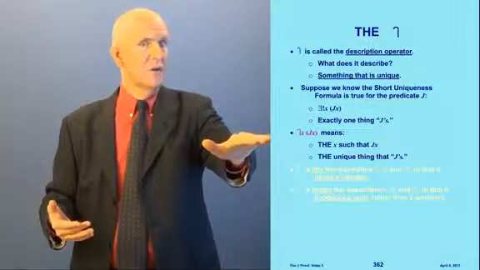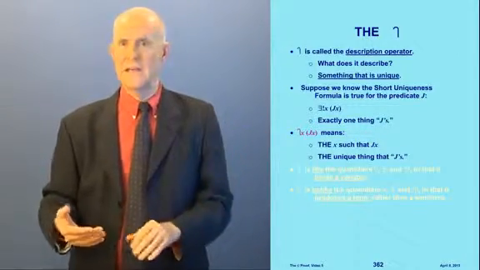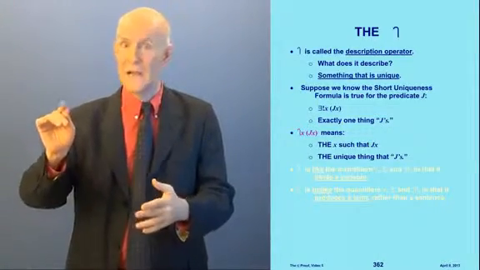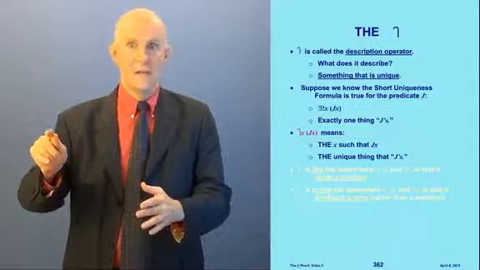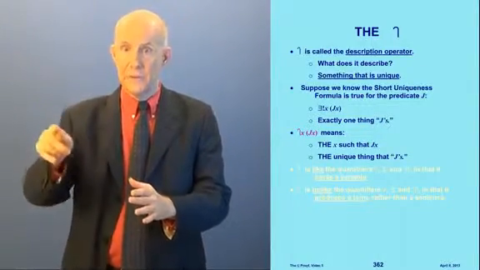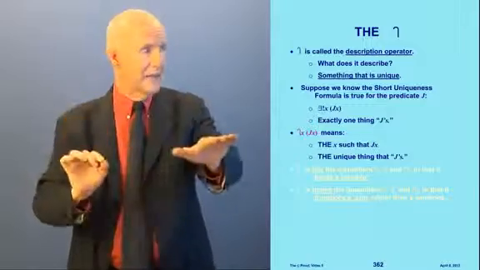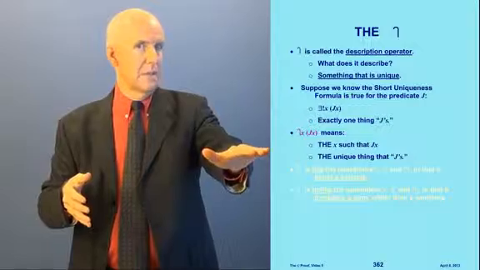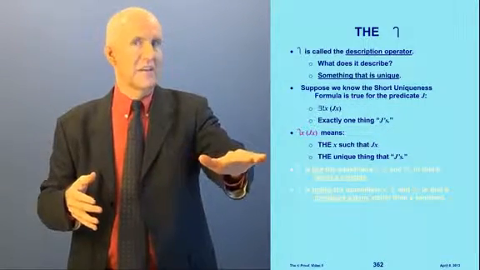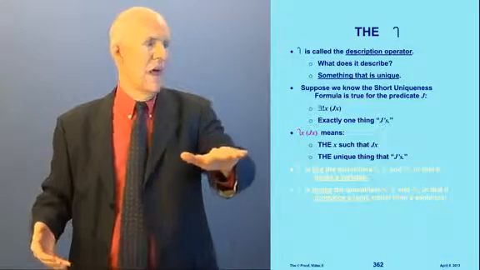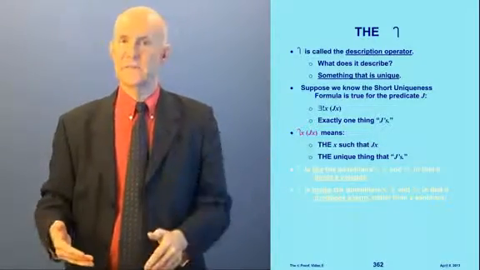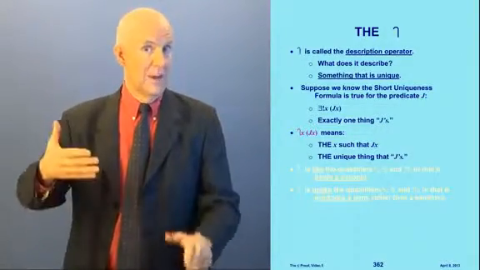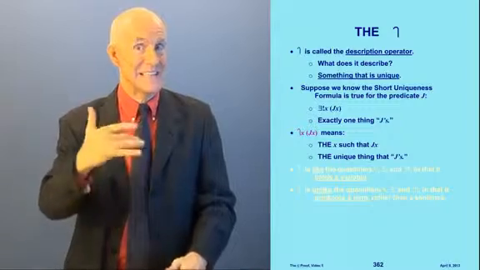We treat the syntax of the candy cane somewhat like the quantifiers, but there's a difference. I'll explain that in a minute. We say with the candy cane, the X, and then in parentheses it says JX. What this means is the X such that JX. In other words, the unique thing that J's, whatever that might be. And I'm going to explain with some examples exactly what that is in just a moment.